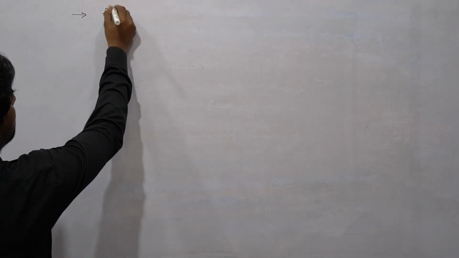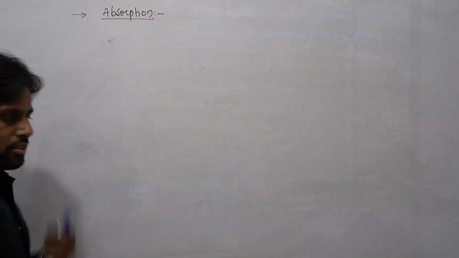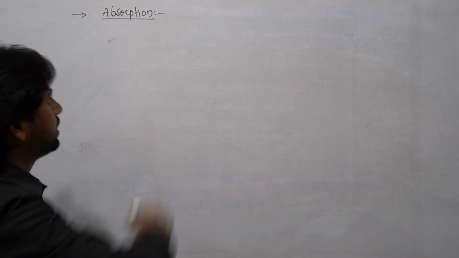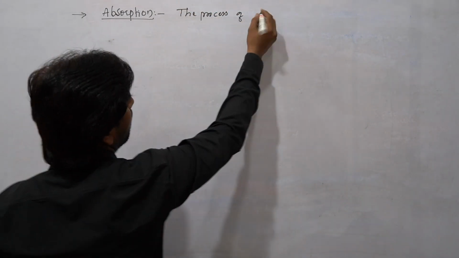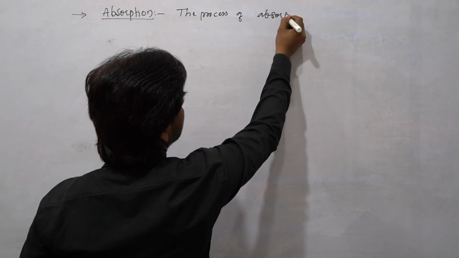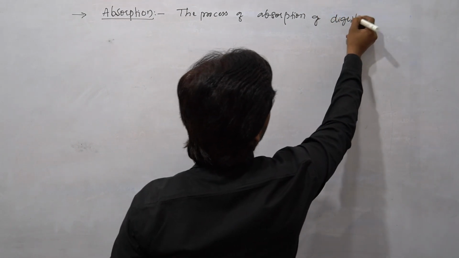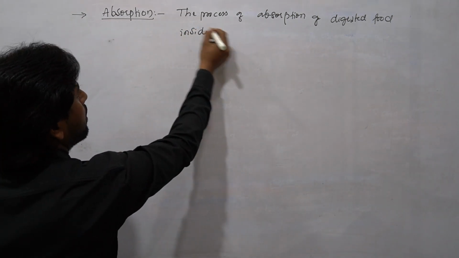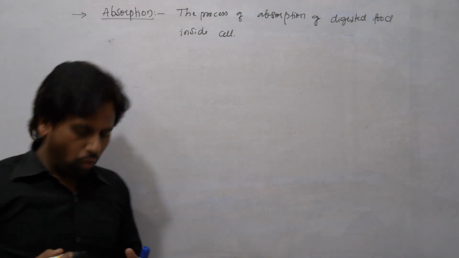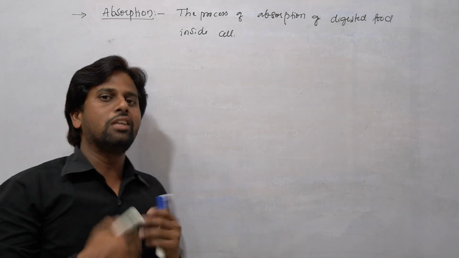Students, let's go for the next step, that is what we call absorption. Students, what does it mean? What do you mean by absorption here? It is the process of absorption of digested food inside the cell. So whatever food is being digested is being absorbed by the cell. Inside the cell it is being absorbed.